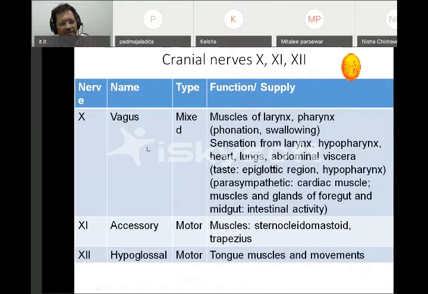And the vagus is mixed, with the major part being sensation as well as parasympathetic. The parasympathetic part of the vagus plays an important role in cardiac muscles and other things. And then the 11th cranial nerve, the accessory, is motor. And the 12th is hypoglossal, which is again motor.